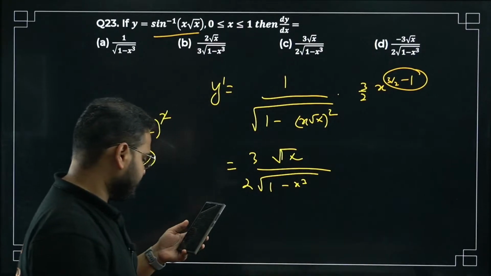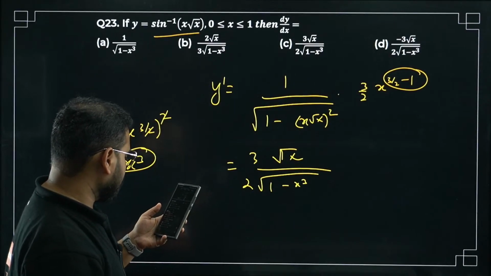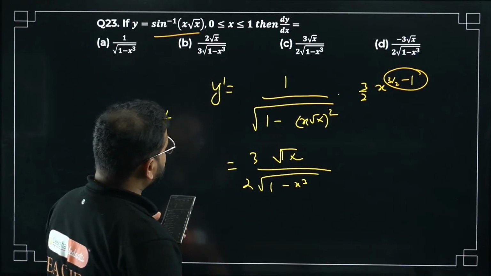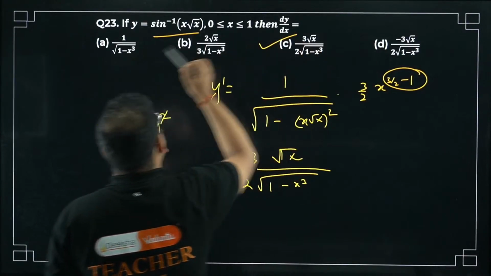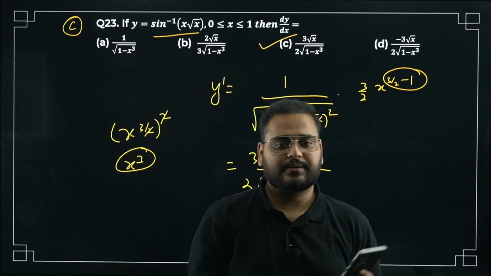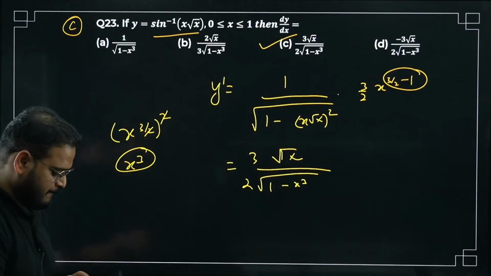So for question 23, Radhika is saying the answer is option C. Correct, no? 3 root x upon 2 root 1 minus x cube. C is the correct answer. Please check. Okay. All right.